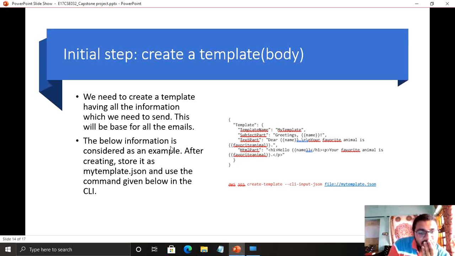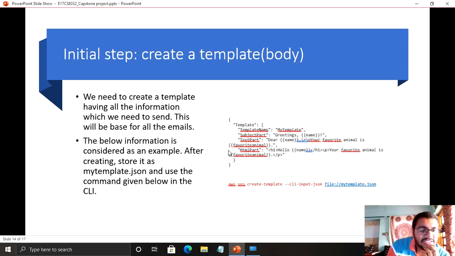In order to perform that, all the steps should be followed in the same order. First, we have to take a template and consider all the body parts of this template, which is shown here. I have taken this in a JSON file.